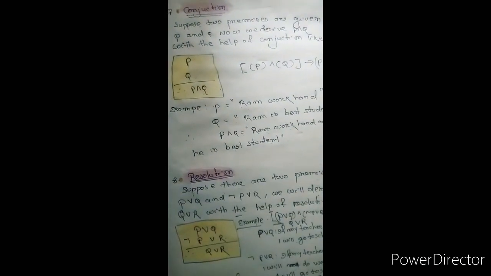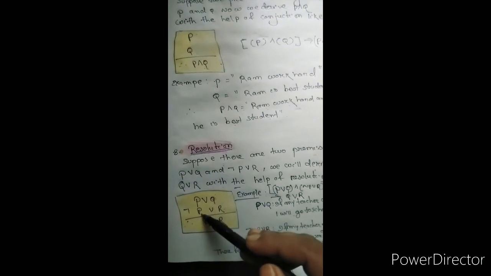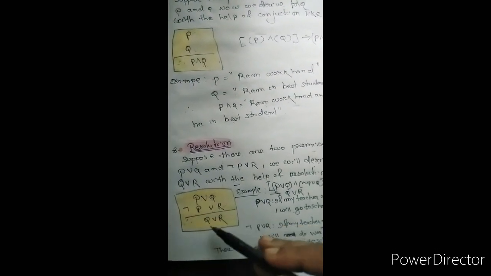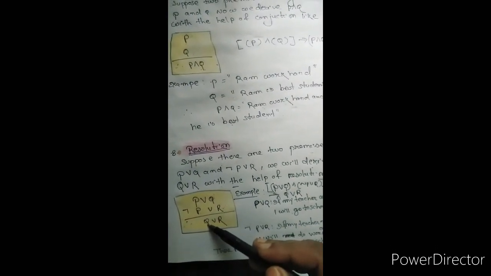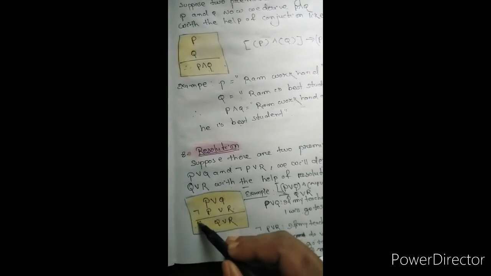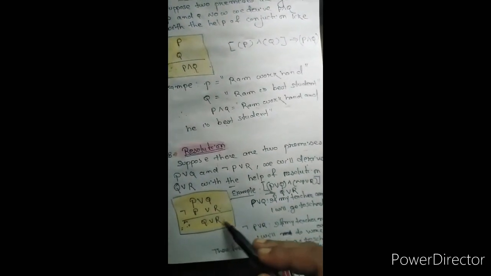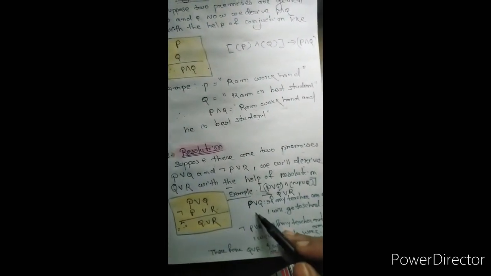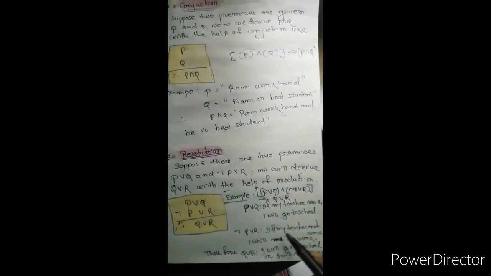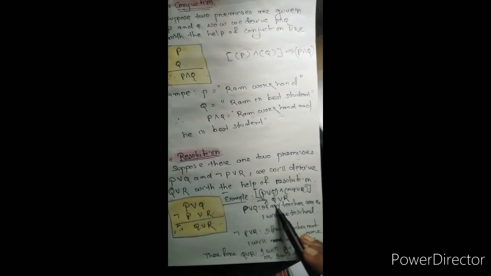Then what does resolution say? Resolution says that if P or Q is given and negation of P or R is given, then your conclusion should be Q or R. Don't forget to give the therefore symbol; it is very important. In a real life example, P or Q: if my teacher comes, I will go to school.